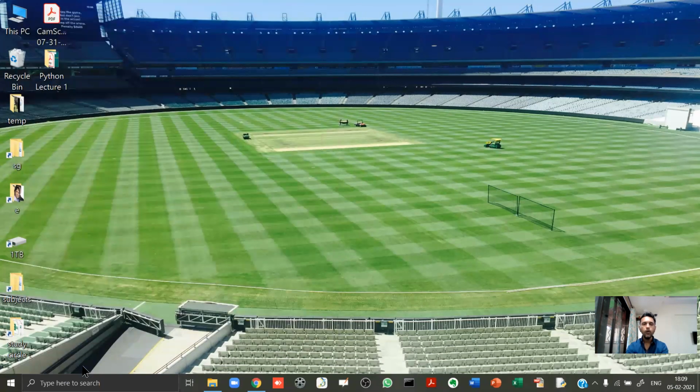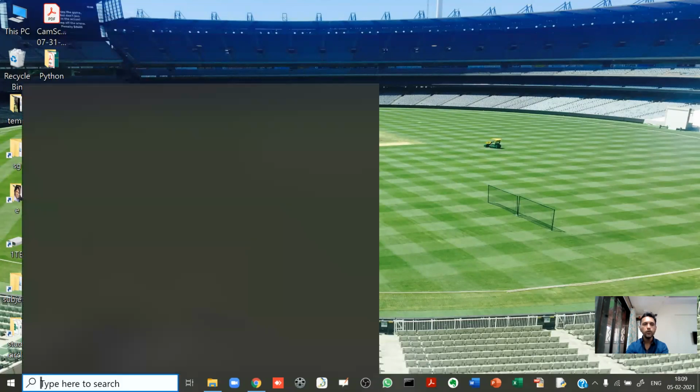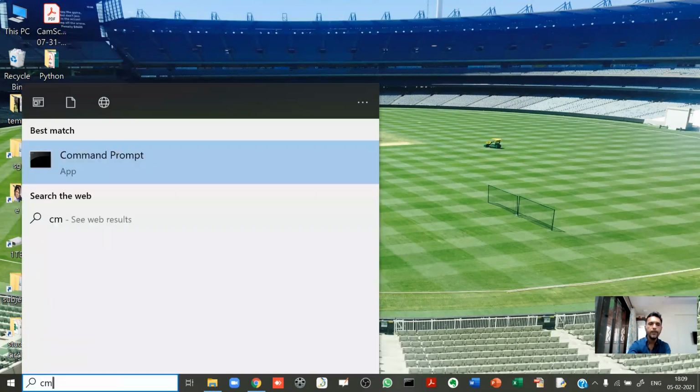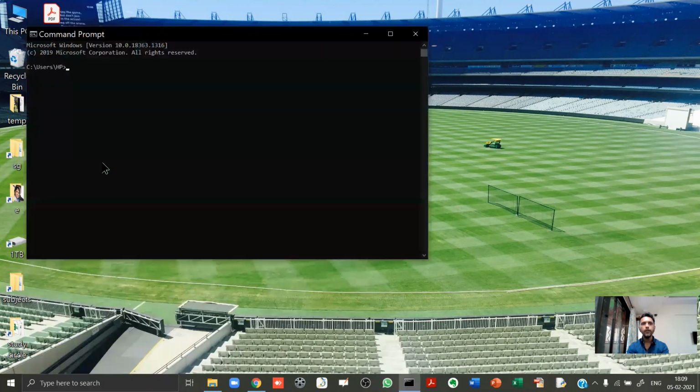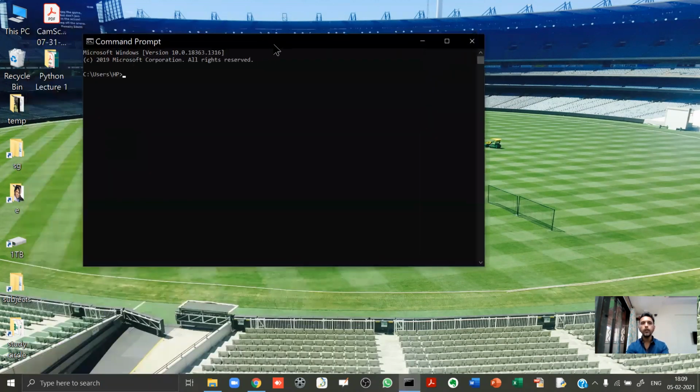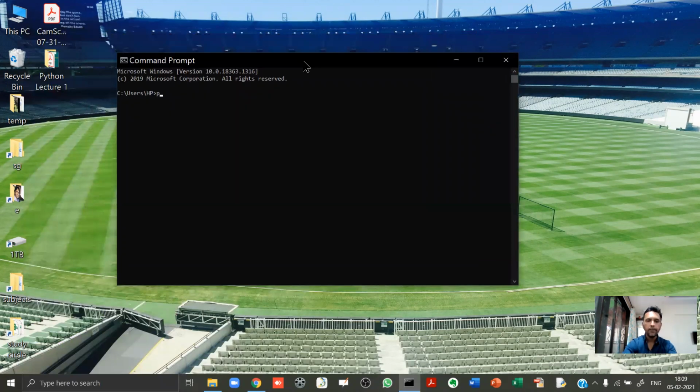Now what you should also do is go to CMD. When you type CMD in your search bar, you will see the command prompt. Just open this for a while. Over here, you can just type python space minus minus version.